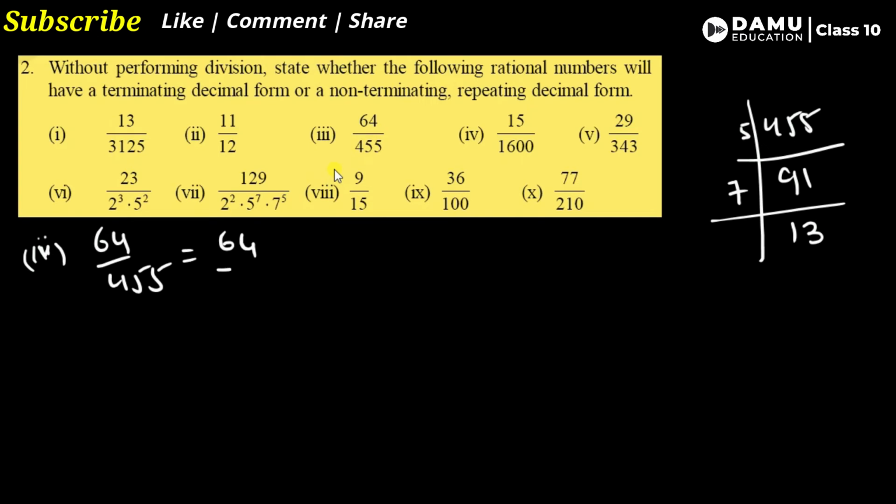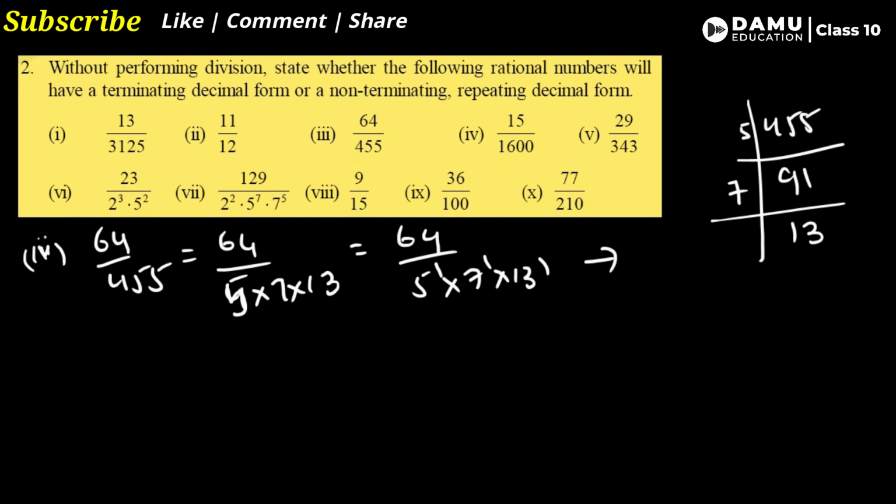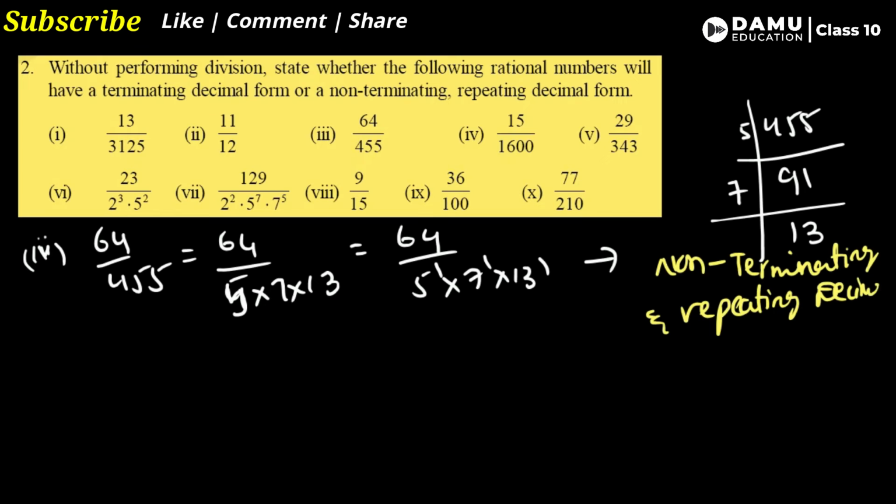So 455 is 5 into 7 into 13. It is not in the format of 5 power m or 2 power m 5 power n. You can write it as 5 power 1 into 7 power 1 into 13 power 1. This is non-terminating, repeating decimal.